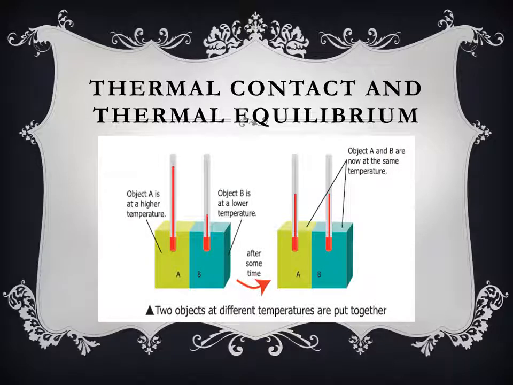Object A is at a higher temperature. Object B is at a lower temperature. After some time, objects A and B are now at the same temperature. Two objects at different temperatures are put together.